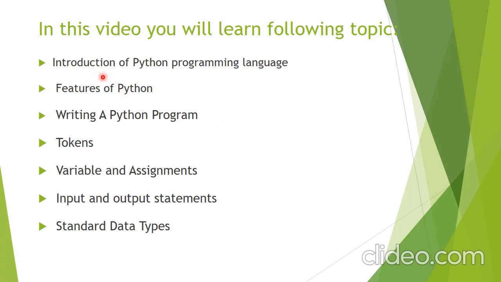In this chapter we will discuss the following topics: what is the Python programming language, different features of Python programming, how to write a Python program, what is a token, what are variables, how to define or assign values in the Python programming language, different input and output statements, and different data types. So these topics we will discuss in this chapter.